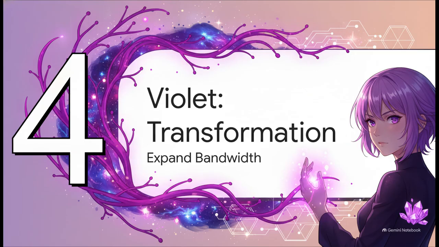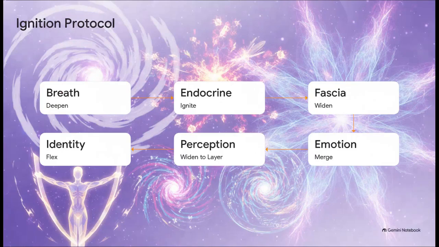Section 4. Violet transformation protocols. So if cyan is the emergency brake, violet is absolutely the accelerator. These sequences don't fire when you need safety. No, they fire up when your system is primed and ready to expand, to deepen, or to fundamentally stretch and rewrite your very sense of identity.